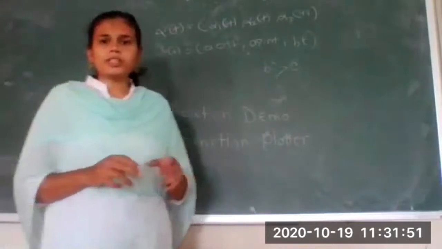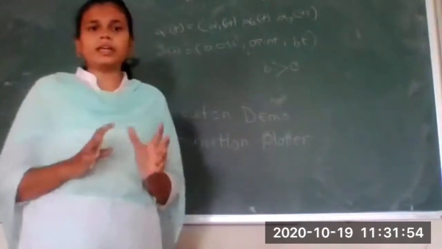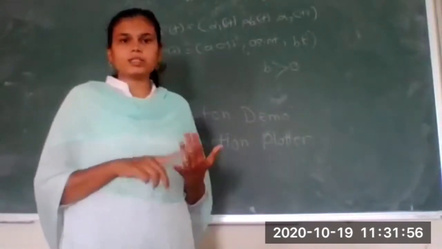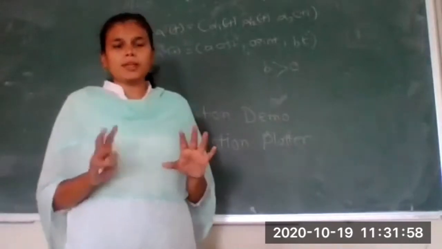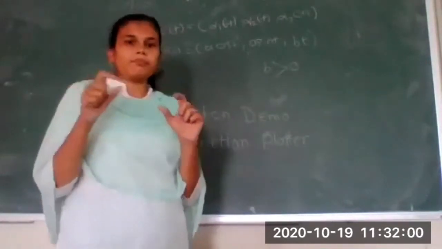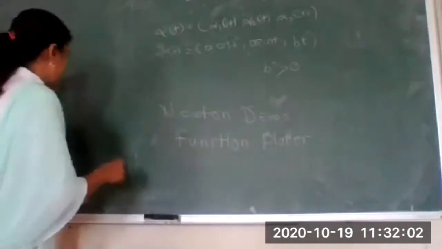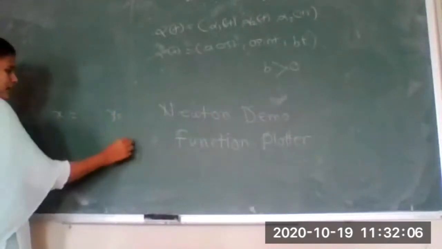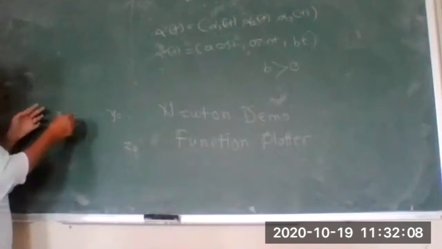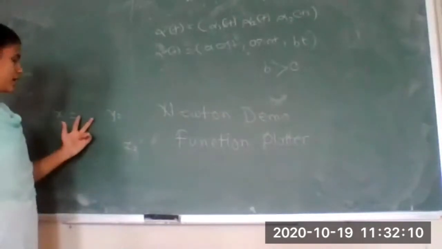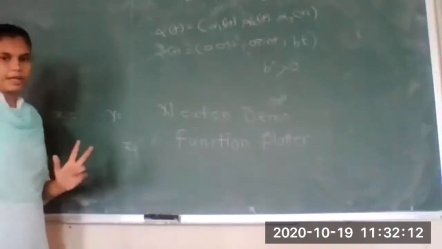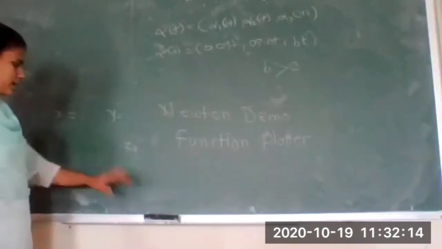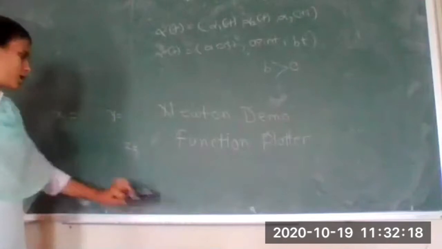You can take down the names of this Newton Demo and Function Plotter. You should download these and you can have the image of any curve, whether it is in 2D space or 3D space. Simply you have to type it. There you will have x, y and z. So instead of x you write down a cos t, a sin t, bt. Right? So directly it will give you the image in 3D.